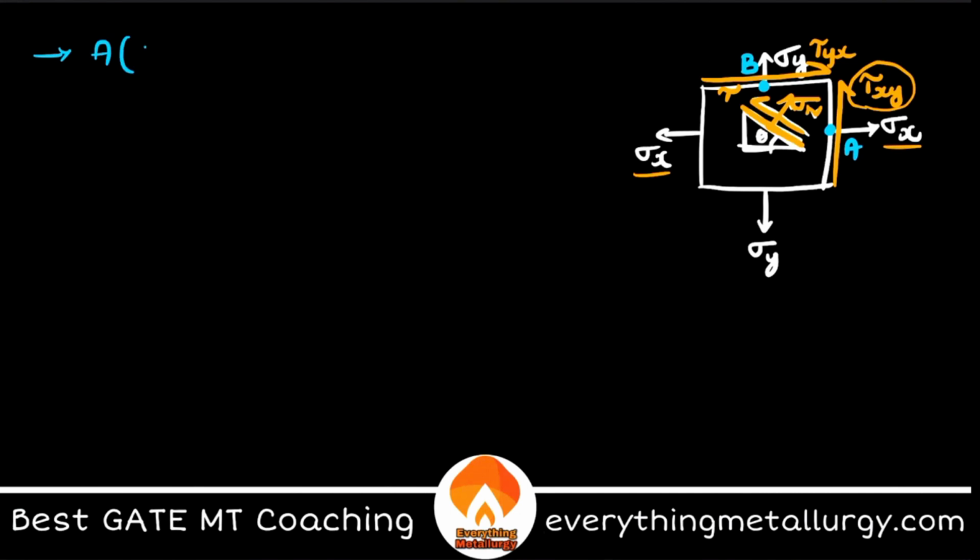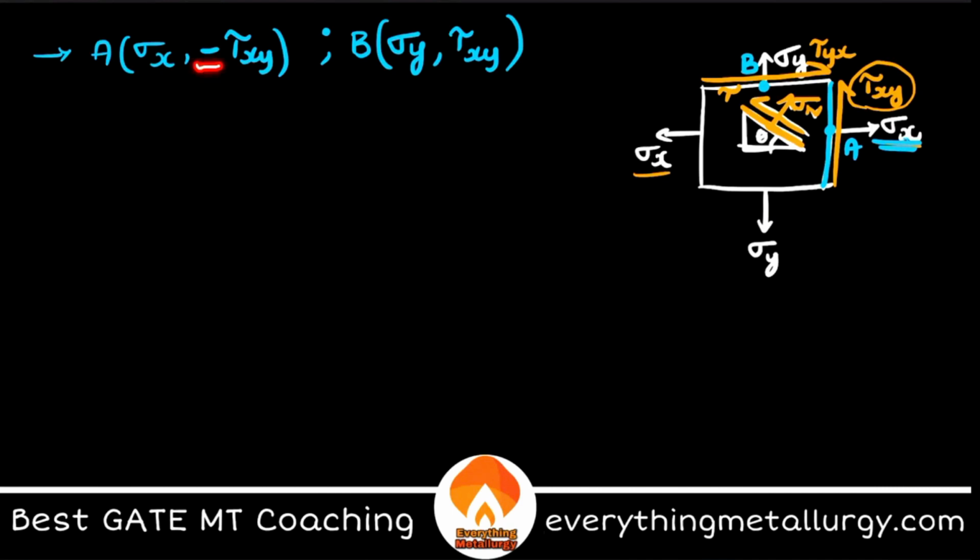So A is basically sigma x comma, because you can see, right, this plane, what is the normal stress? Sigma x itself, comma minus tau xy. Similarly, I'll tell you how that negative came in. And B will be sigma y, because sigma y is the normal stress now, comma tau xy.